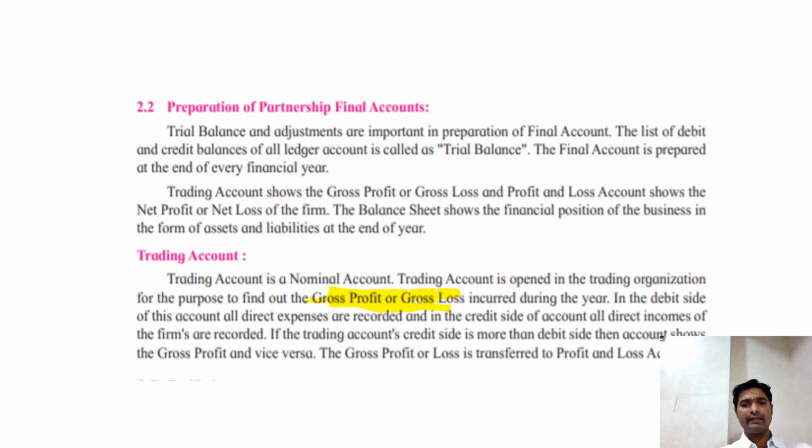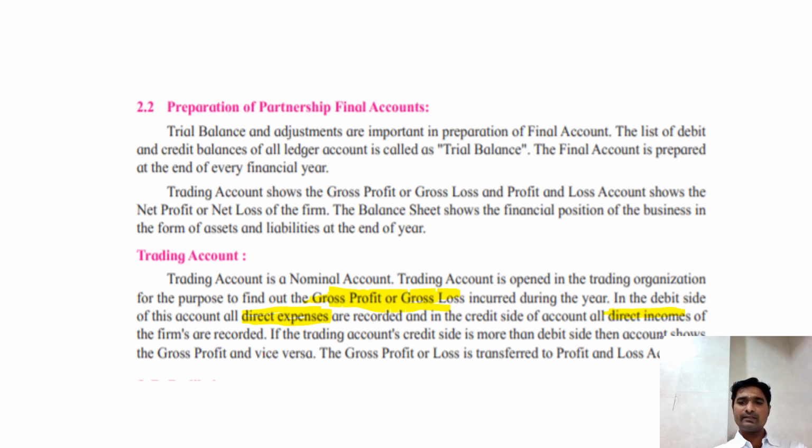So how is the trading account prepared? It is prepared on the basis of direct expenses and direct income. Now what are direct expenses? It was explained in the last lecture also. Direct expenses means those expenses which are directly related to production activity, or those expenses which are incurred in a factory. Direct income means that income which comes directly from the production. So these are called direct income and direct expenses. On the basis of these direct income and direct expenses, gross profit or gross loss can be found.